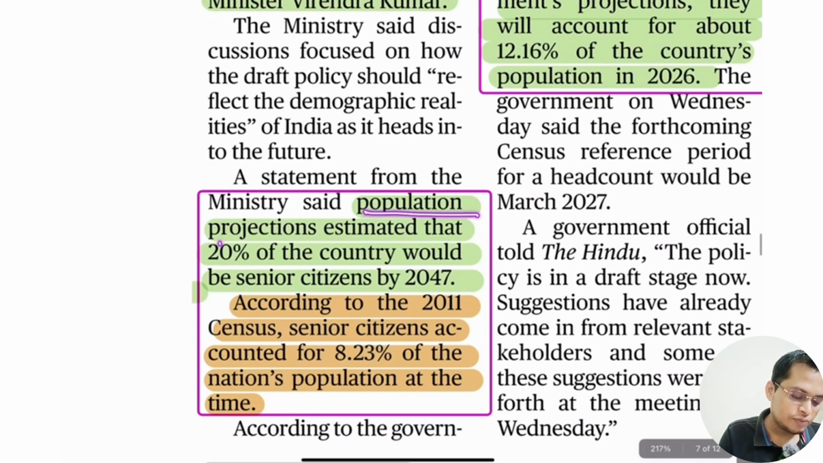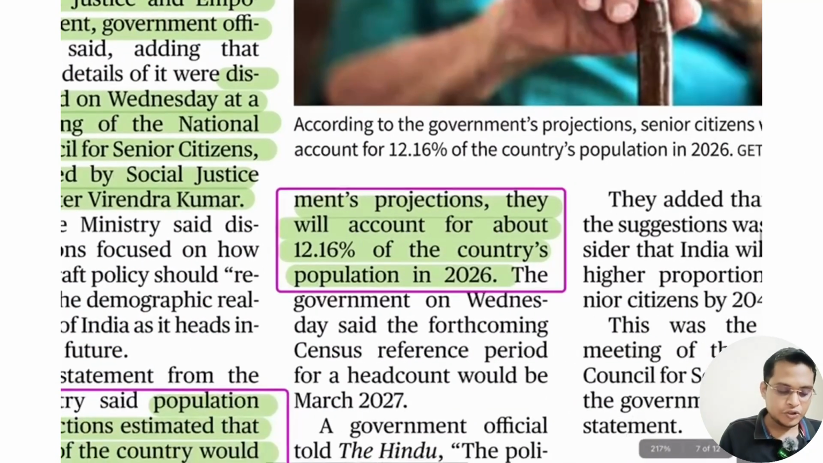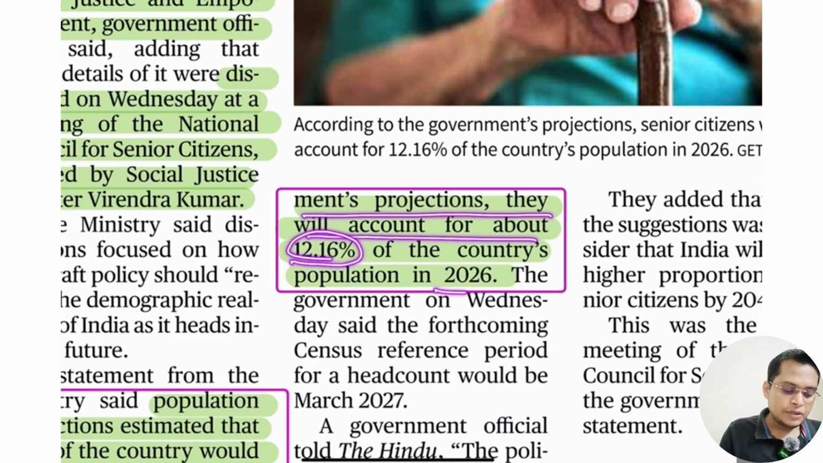The senior citizen population is estimated to be 20% by 2047. According to the 2000 census, around 8.23% of our population at that time was elderly. The projection is that they will be 12% by 2026.